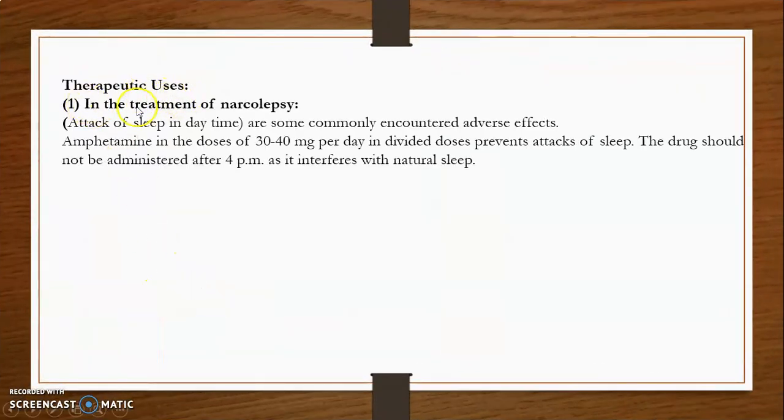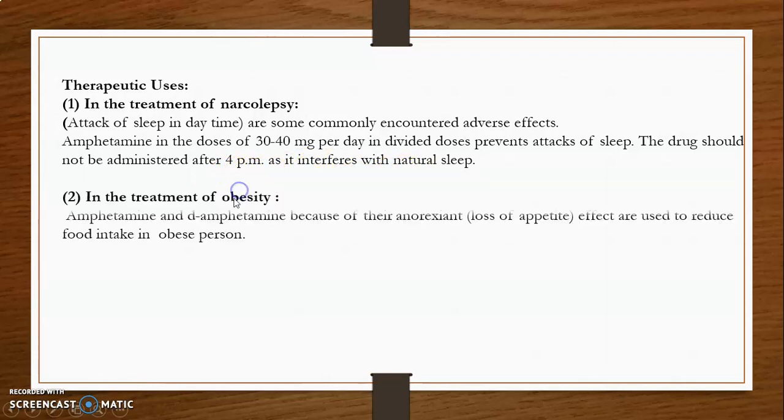Then therapeutic uses of amphetamine: in the treatment of narcolepsy, attacks of sleep in the daytime. Amphetamine in the dose of 30 to 40 milligrams per day in divided doses prevents the attacks of sleep. The drug should not be administered after 4 p.m. as it interferes with natural sleep.